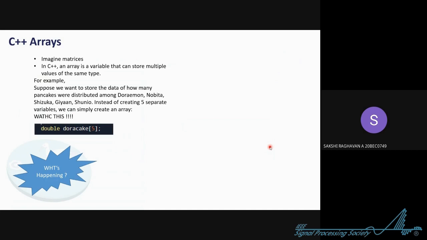In C++, an array is a storing kind of thing. It's a variable where you can store multiple values, but here is the trick: you are storing values of the same data type. Either the whole matrix will have float, or int, or character, but it will not be that one element is a character, one is an int, one is a double, one is a float. That's not how it works. That's a simple condition you need to keep in mind. They can form some tricky questions over it.